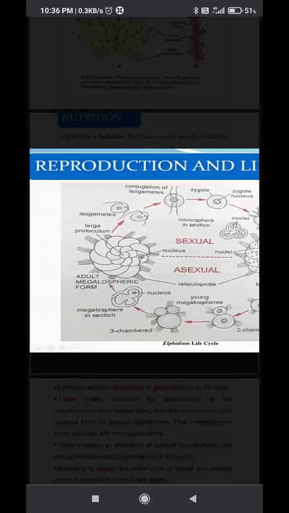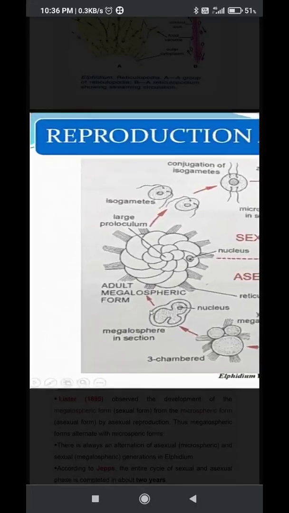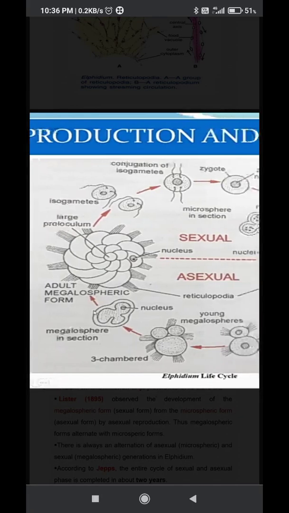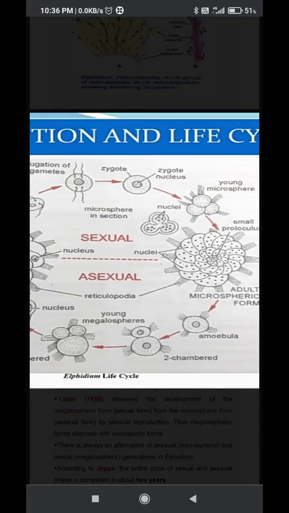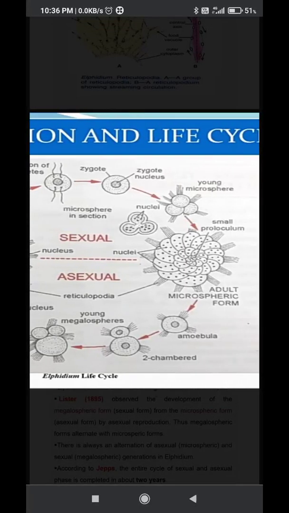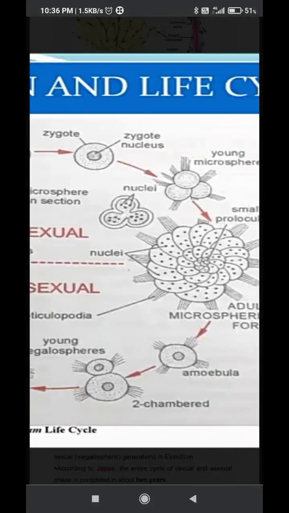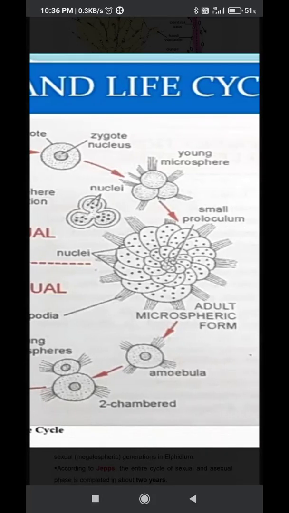And one more thing here, the reproduction. Okay. The adult megalospheric form and the adult microspheric form. First of all, we discuss asexual reproduction. Generally, the microspheric form undergoes asexual reproduction by producing amoebulae. The microspheric form has a number of nuclei, each nucleus surrounded by cytoplasm, and each cytoplasm surrounded by a plasma membrane.